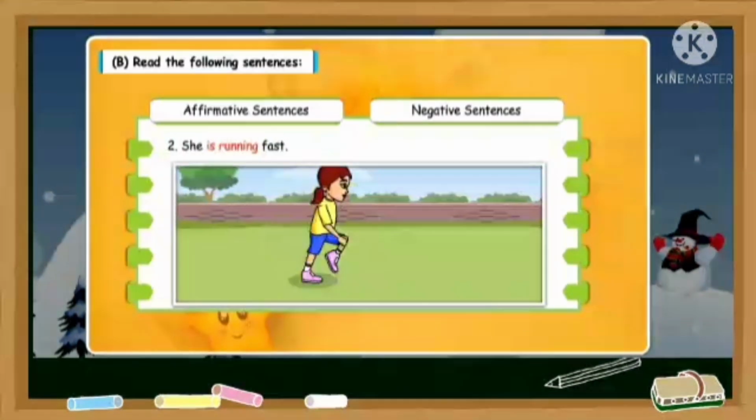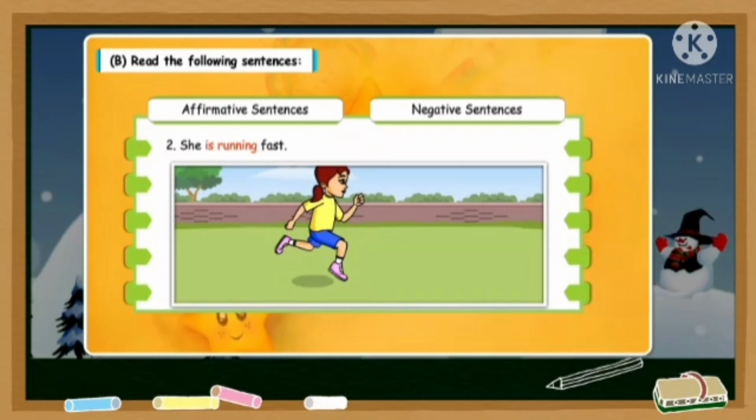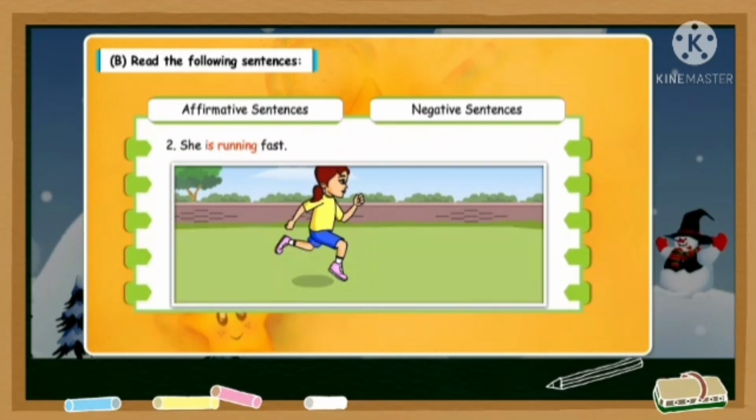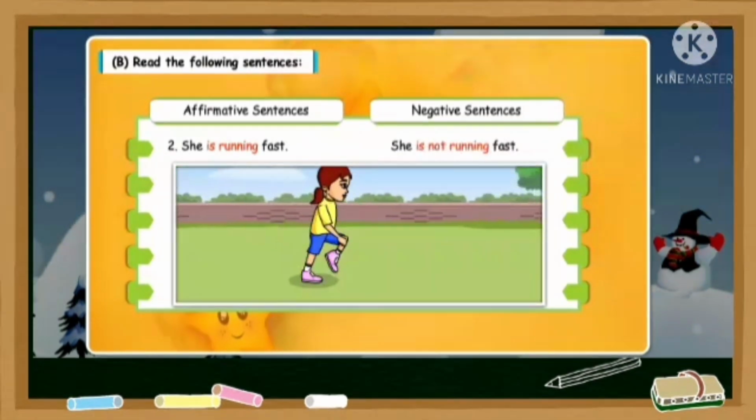Second, she is running fast. Now here, is is the helping verb and running is the main verb which has the ing form. That means it's in the continuous tense, the present continuous tense. So the negative sentence here will be she is not running fast.